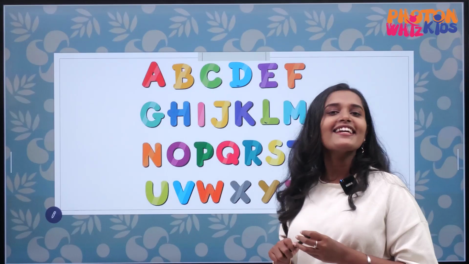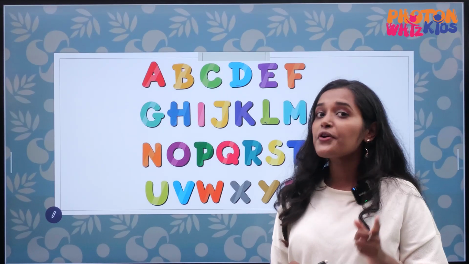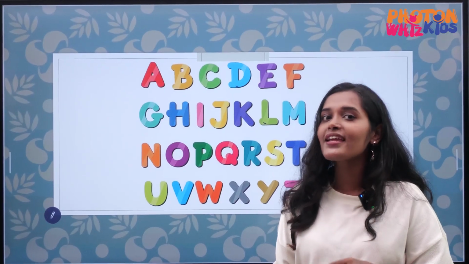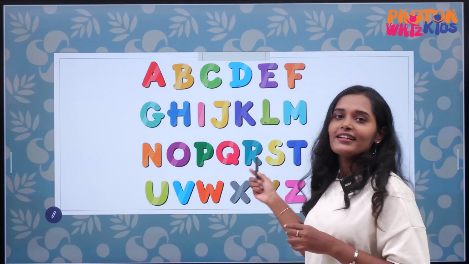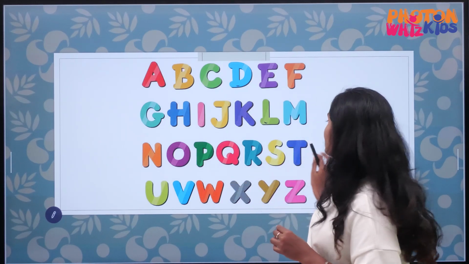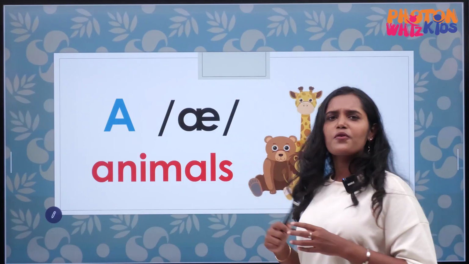A, B, C, D, E, F, G, H, I, J, K, L, M, N, P, Q, R, S, T, U, V, W, X and Y, Z. So, here we have the alphabets. The first alphabet is A, you know. So, what is the sound of A?